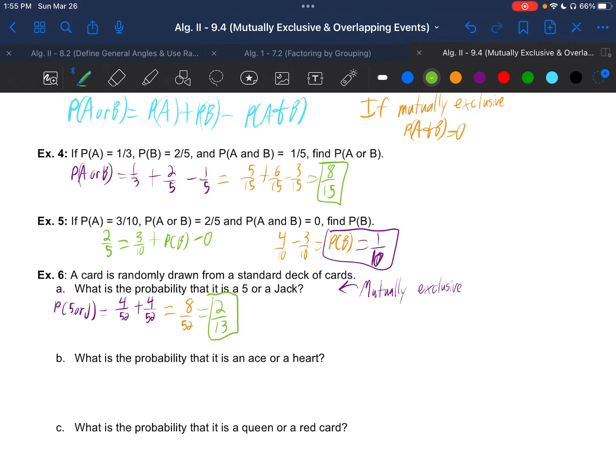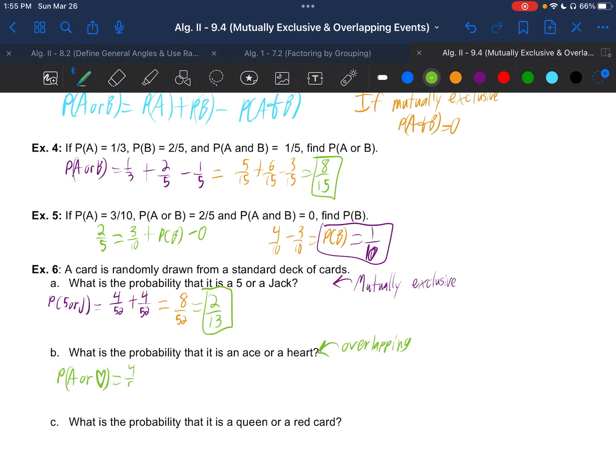Because you would reduce the top and the bottom by 4. What's the probability that it's an ace or a heart? So these are overlapping events because there's an ace of hearts. So the probability that it's an ace or a heart, you could write out, you could put a little H for a heart, or I just drew a little heart.